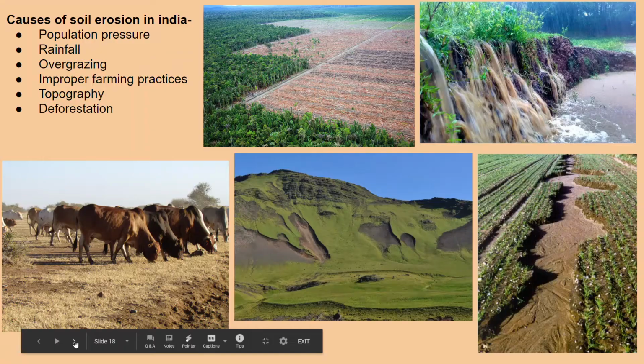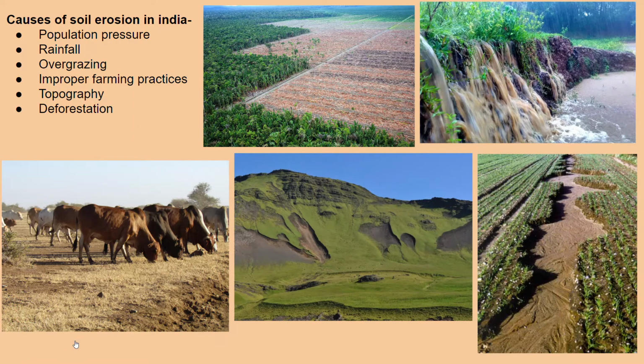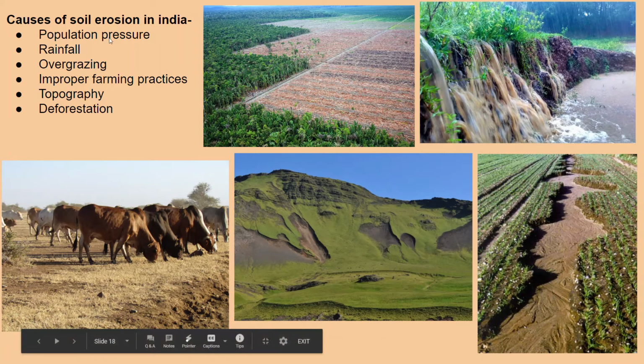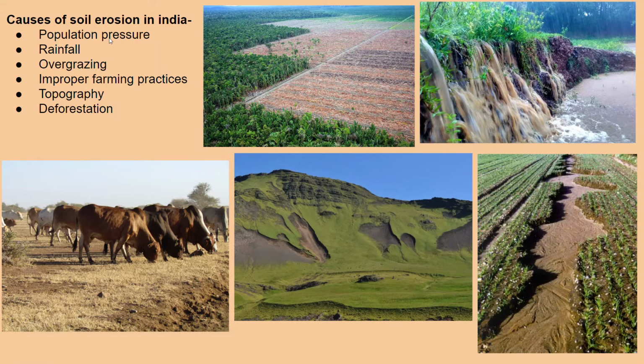Now let's see, what are the causes of soil erosion in India? This we have discussed in our junior classes. That's why I'm not explaining this in detail. So major cause of soil erosion is population pressure. Because of increasing population, we need more agriculture areas. We need more food crops. We need more industries to provide us material. As a result, we are clearing more forest areas, we are causing deforestation, and if we are leaving the land barren, then obviously soil erosion will take place.